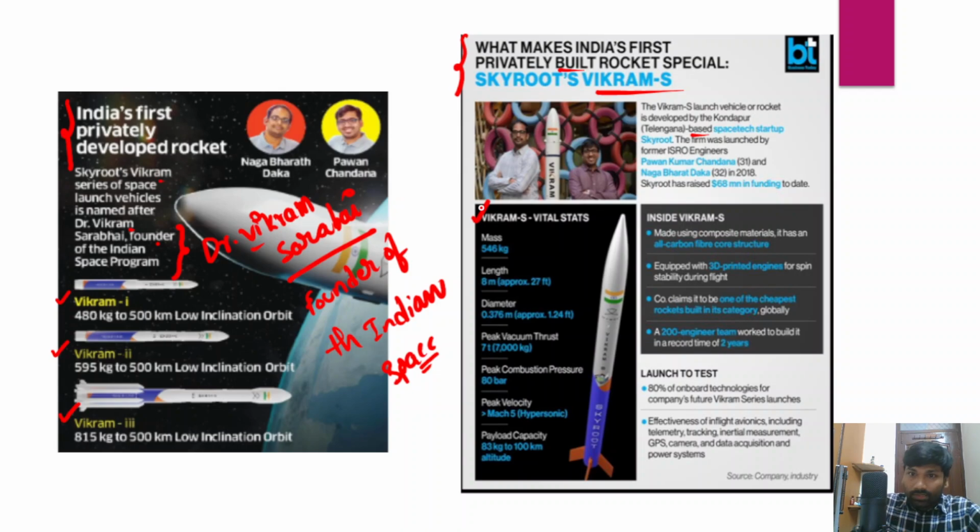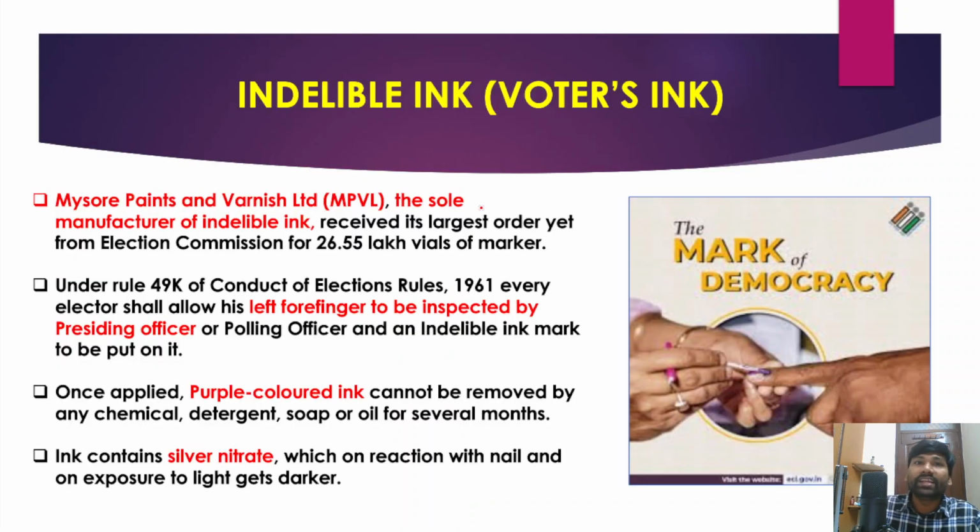Okay, so the next is indelible ink. This is also known as voter's ink. Now you can easily understand this. If you ever cast your vote in an election, you can see that there's an ink which is just put on your finger, right? So in fact, it has been used right from several years after India's independence as a mark of authenticity, a mark to avoid duplicate votes in the Indian election, right?